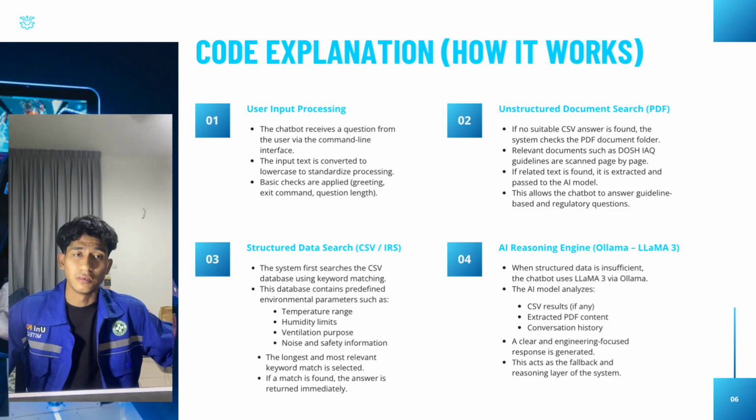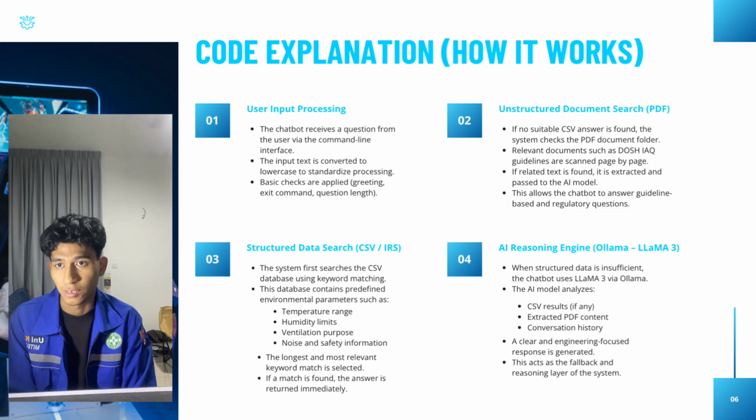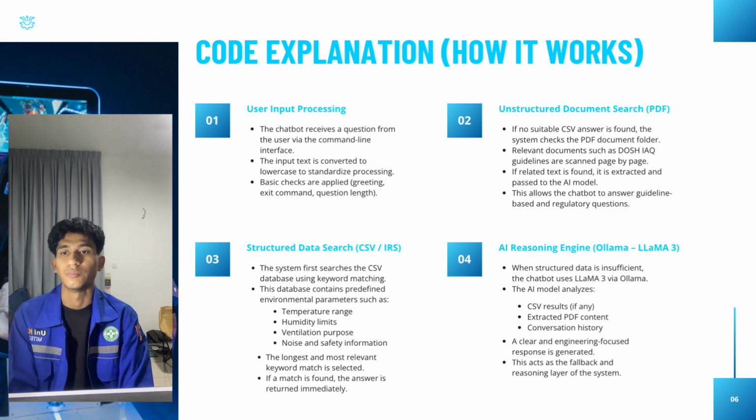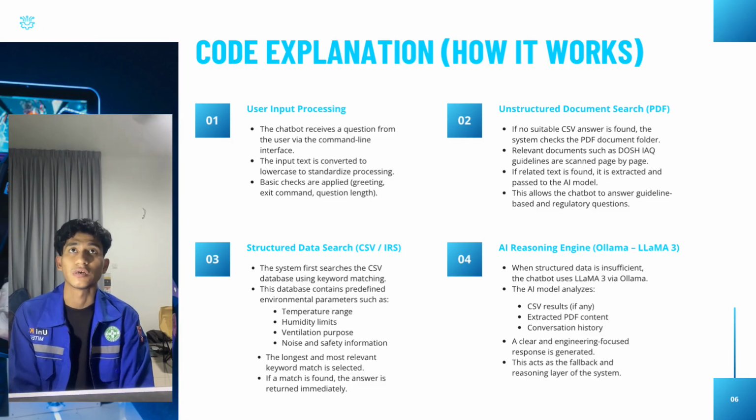Number 3 is where the chatbot searches the structured CSV database, also known as the IRS. This database contains predefined environmental information such as temperature range, humidity limits, ventilation purpose, and safety parameters. The system matches the keyword from the user question, where we have a topic, subtopic, and the keyword. So for this CSV database, if it matches the keyword, the response is written immediately without using AI.